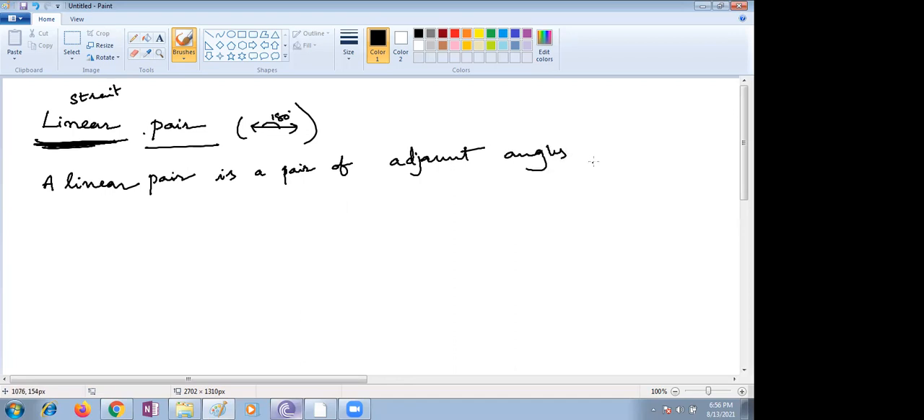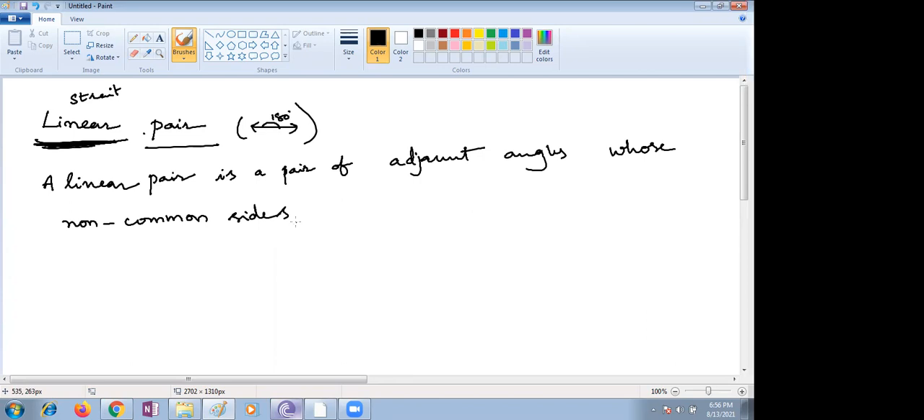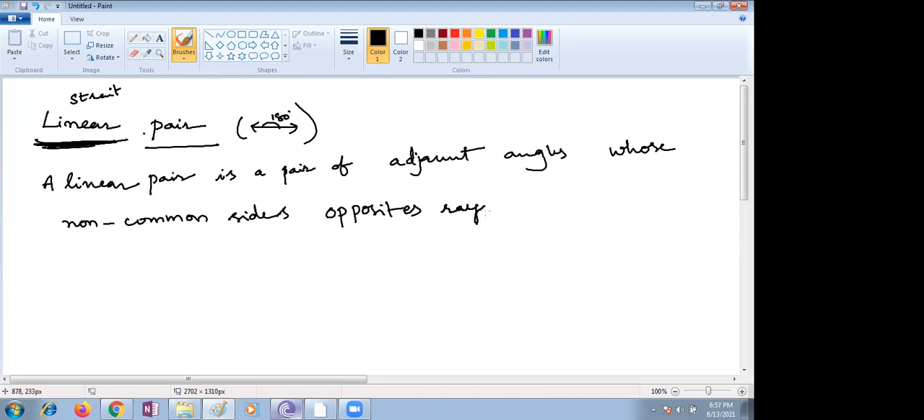A linear pair is a pair of adjacent angles whose non-common sides, very, very important, are opposite rays. Non-common side means the side that is not common. Suppose I take a line here. A linear pair is a pair of adjacent angles whose non-common sides are opposite rays.